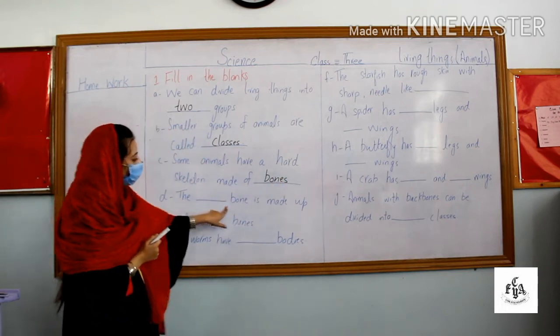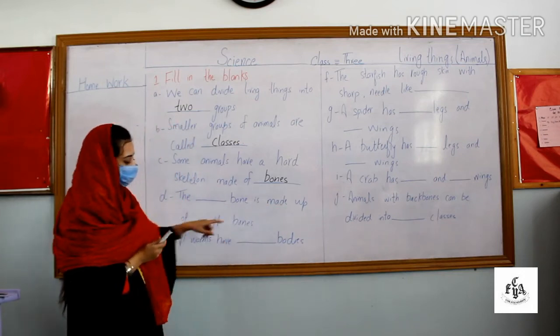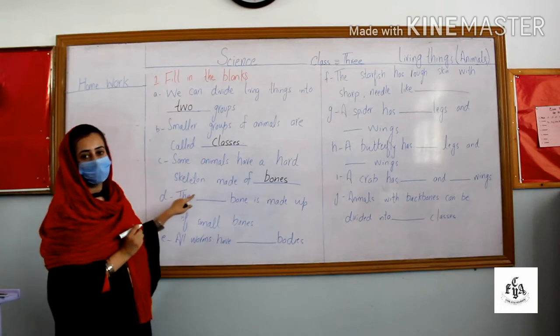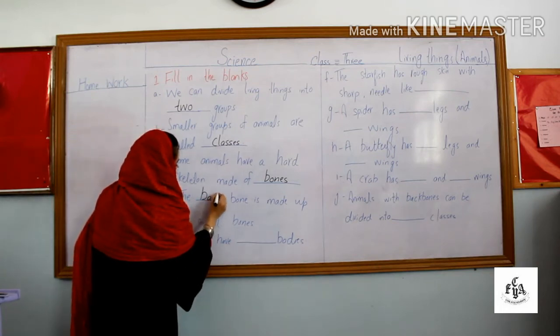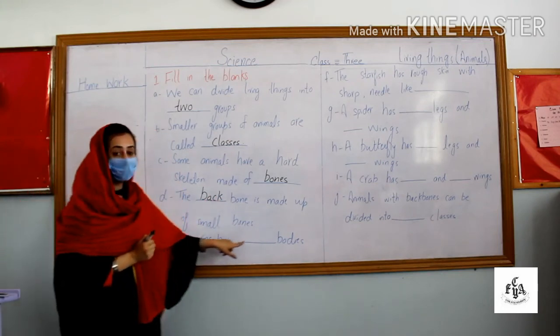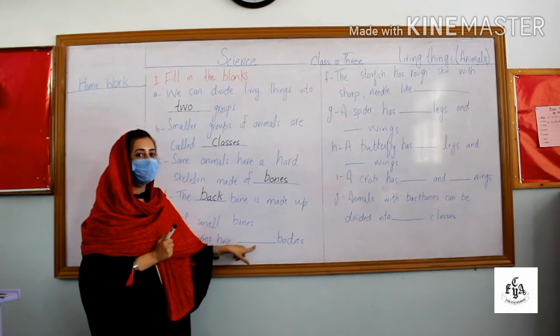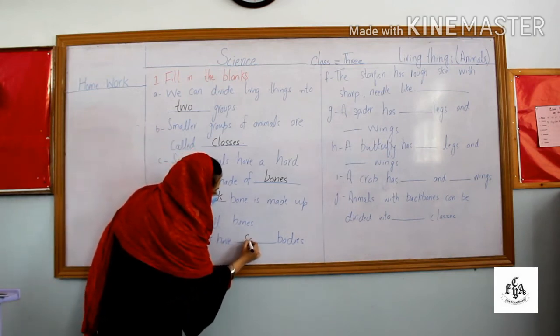The dash bone is made up of small bones. Yes, the answer is backbone. All bones have dash bodies. Is it soft or hard? The answer will be soft.